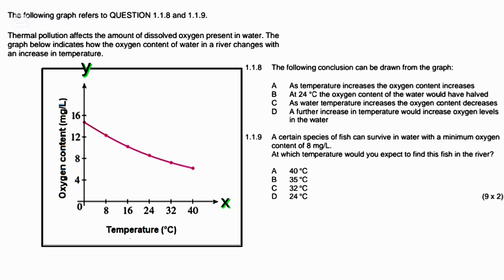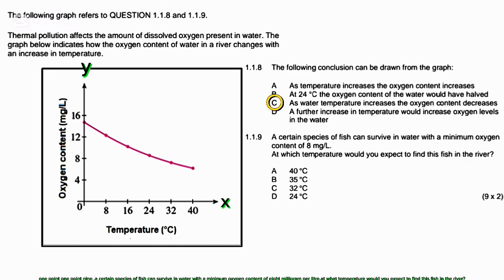B. At 24 degrees Celsius, the oxygen content decreases. C. As water temperature increases, the oxygen content decreases. D. A further increase in temperature would increase oxygen levels in the water. Correct answer is C. The graph clearly shows oxygen levels dropping as temperature rises.